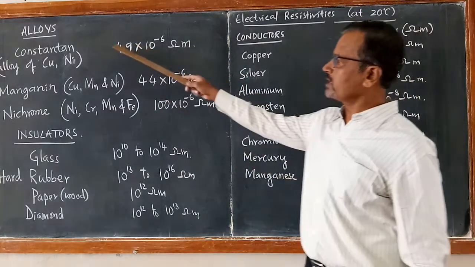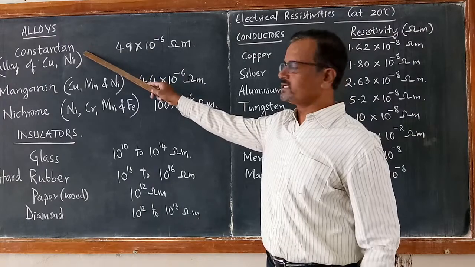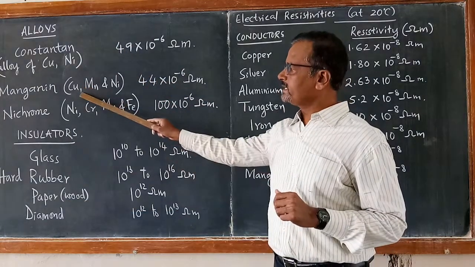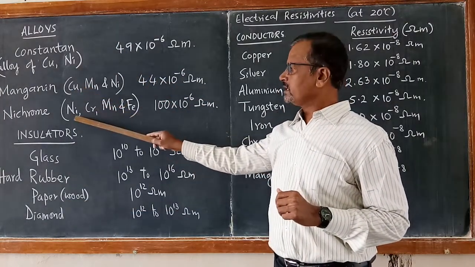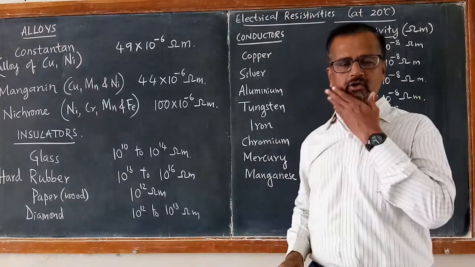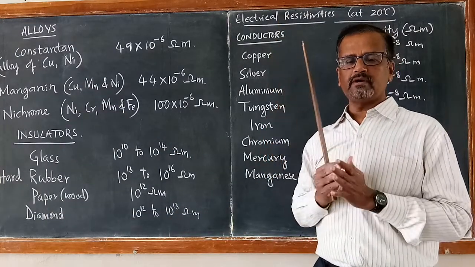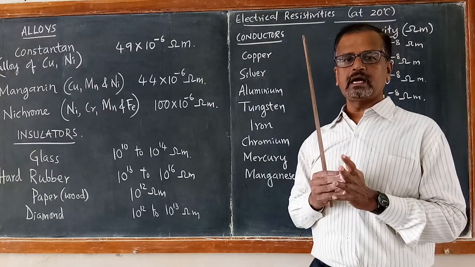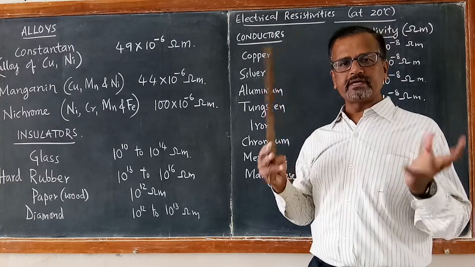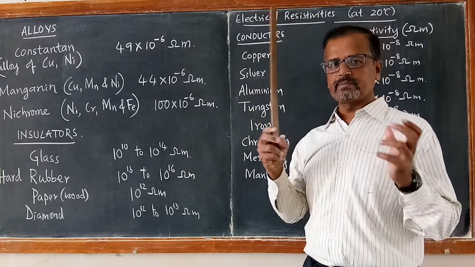I have written certain alloys. Constantan is one alloy, manganese is another alloy, and nichrome is another alloy. These are the alloys. By proper mixing of metals of different nature, we get a separate material.